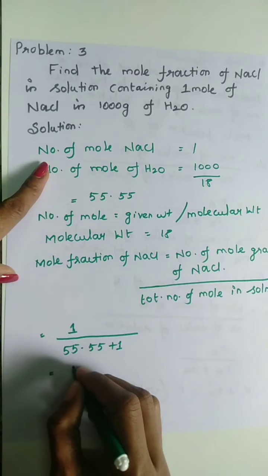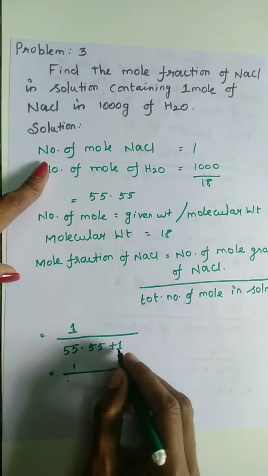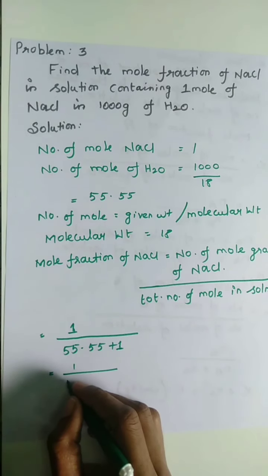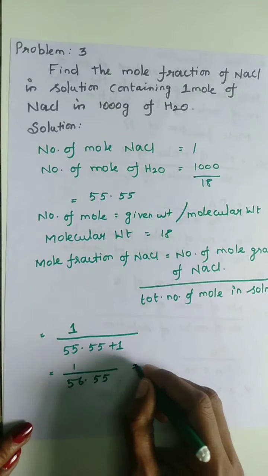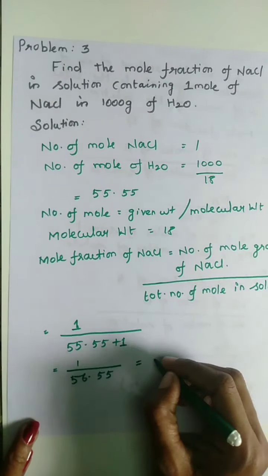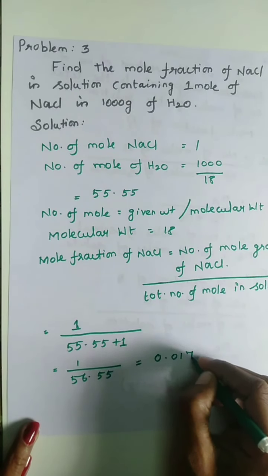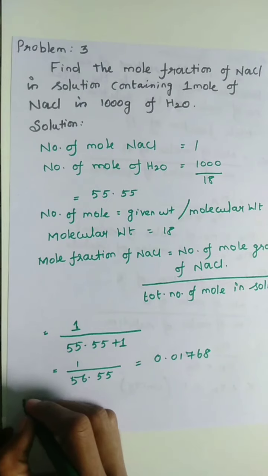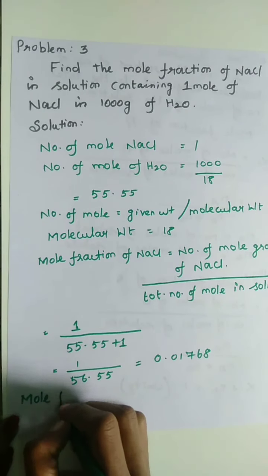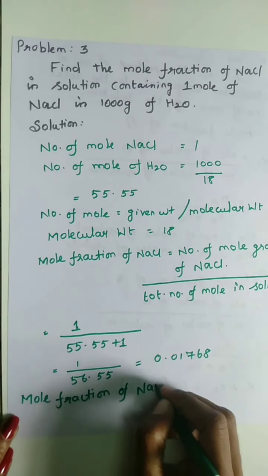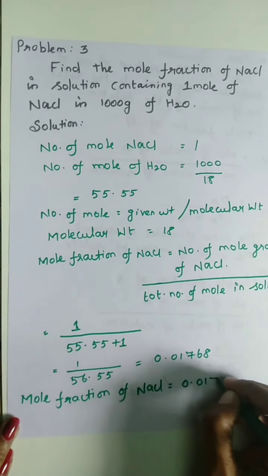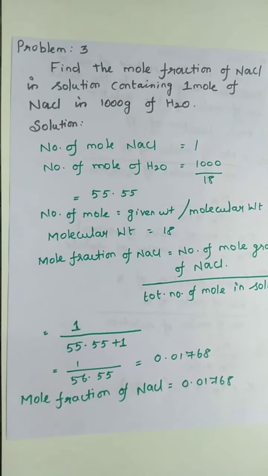So we get the answer 1 divided by 56.55. So finally we get the answer 0.01768. So the mole fraction of NaCl is 0.01768. And an interesting fact is that mole fraction has no unit.